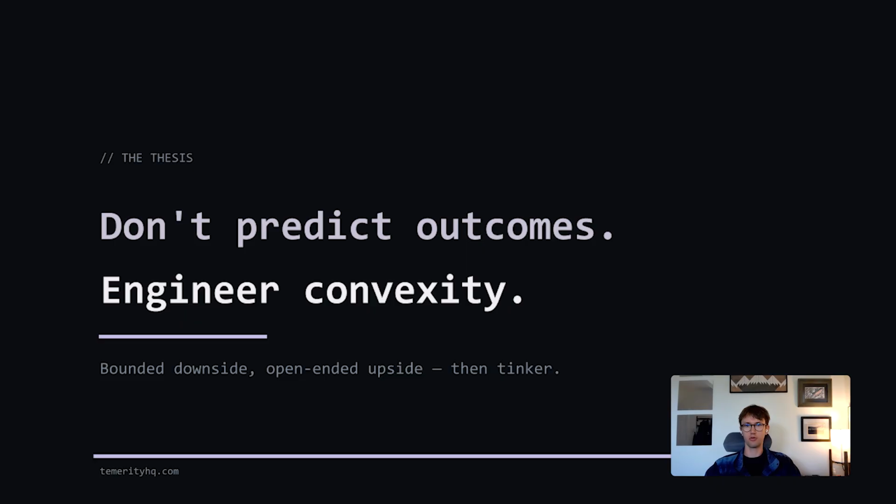Engineering strategies with a favorable, convex risk versus reward profile. I built a trading strategy with a simple set of rules that imposes a fixed downside and occasionally exposes the strategy to asymmetric upside. Currently, the strategy has proven to be profitable at a very small scale. My next step is not to make it better at predicting the market outcome. It is instead to engineer convexity by tinkering with it.